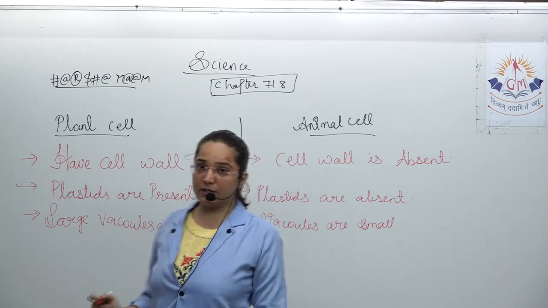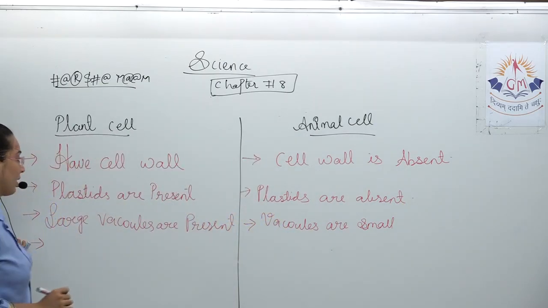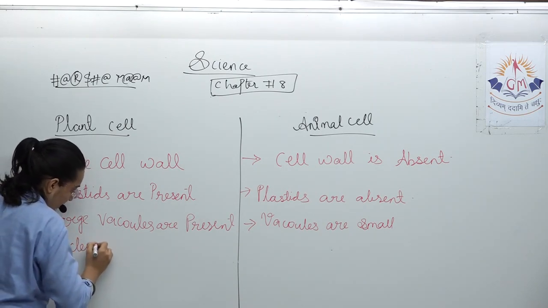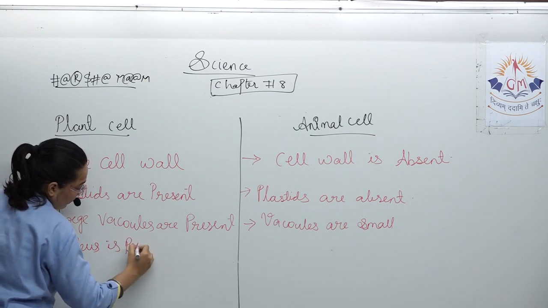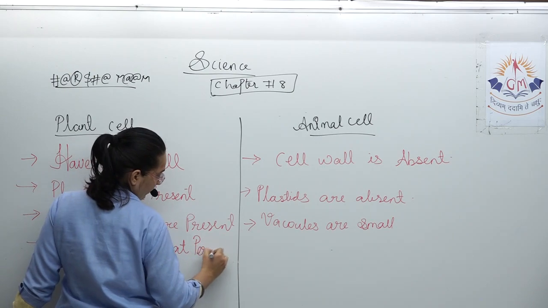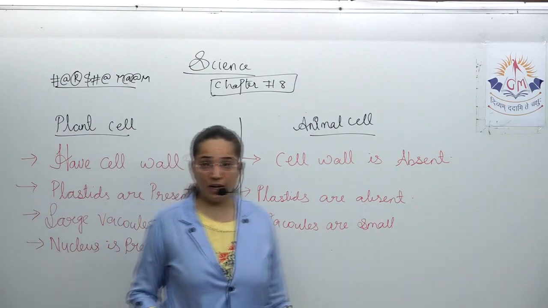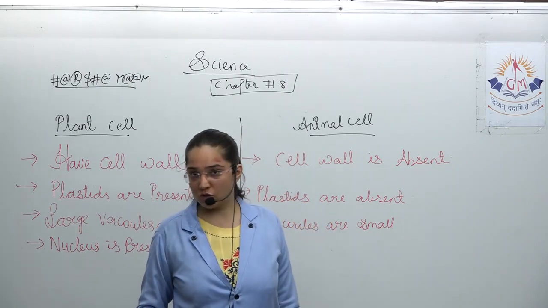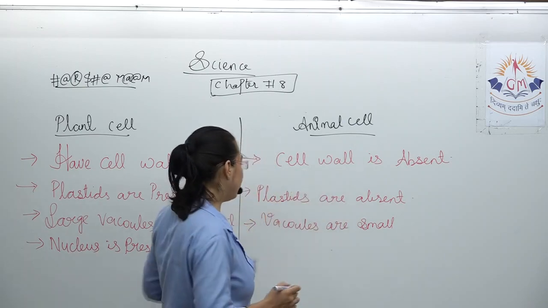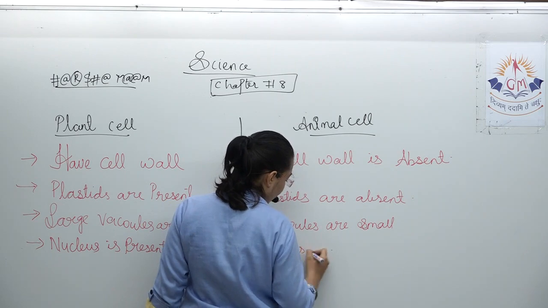The plant cell has its nucleus present at the periphery. Because the vacuoles are very large, the nucleus is not at the center, but where is it? At the periphery. While in animal cell, the nucleus is in the center.